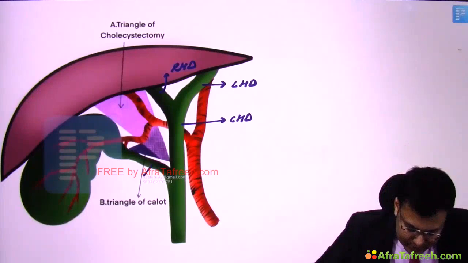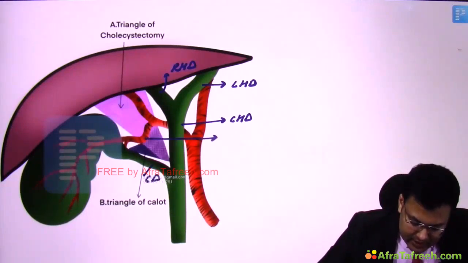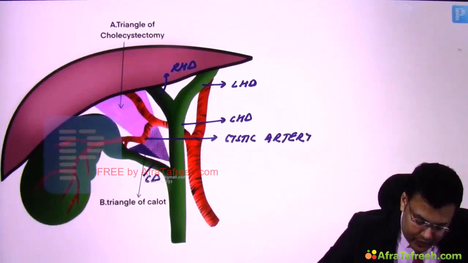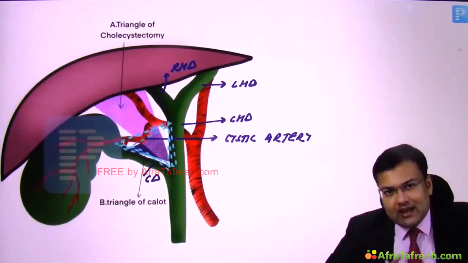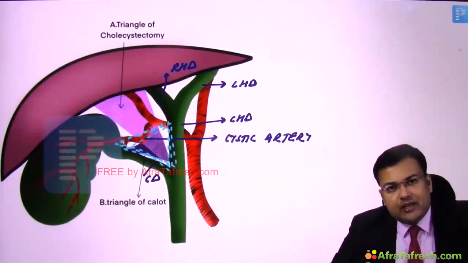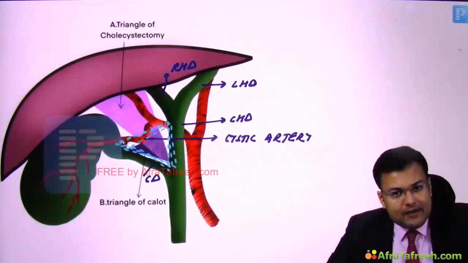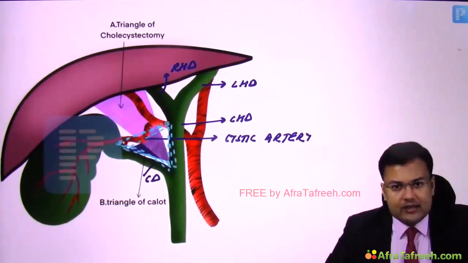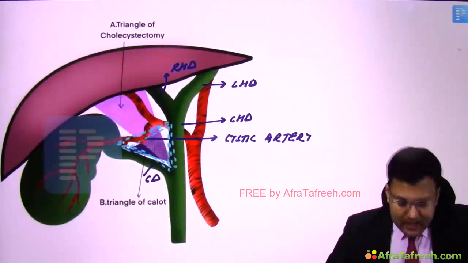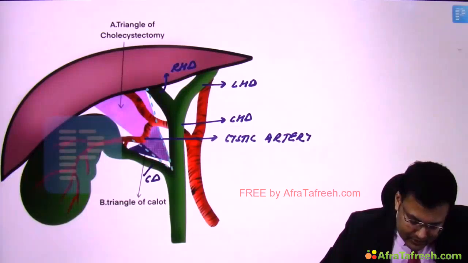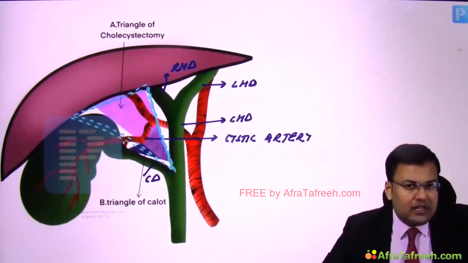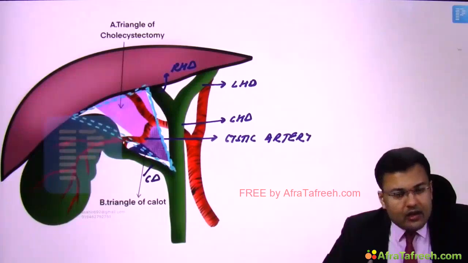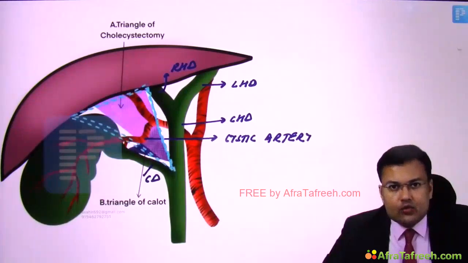Here you can see this is what? Cystic duct, and this is which artery? This is the cystic artery, right? And here you can see that there is a triangle. Clear? This triangle is known as Calot's triangle, and you can see the boundaries: medially the lateral wall of the common hepatic duct, inferiorly the cystic duct, and superiorly the cystic artery. This is Calot's triangle. And this bigger triangle is the hepatocystic triangle, also known as triangle of cholecystectomy.